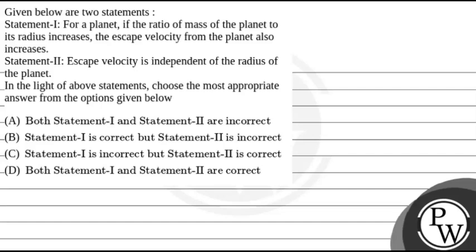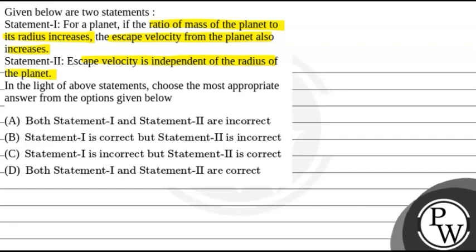So the question here is: statement 1 is given, that for a planet, if the ratio of mass of the planet to its radius increases, the escape velocity from the planet also increases. Then statement 2 is given, that escape velocity is independent of the radius of the planet. We have to choose which one of the options is the correct answer.